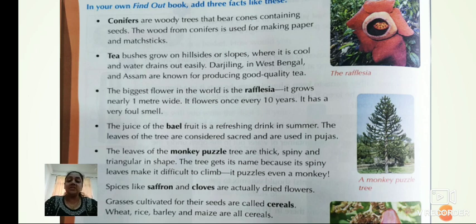So on slopes the water drains out easily. That is why the tea bushes grow on hillsides and slopes. Darjeeling in West Bengal and Assam are known for producing good quality tea. It means Darjeeling and Assam are famous for the production of tea.